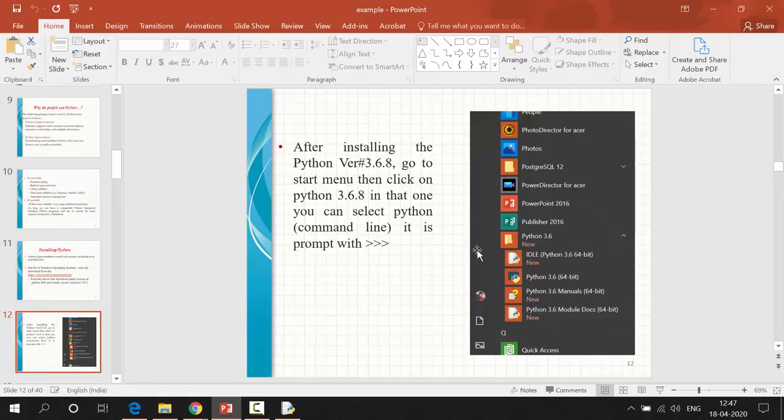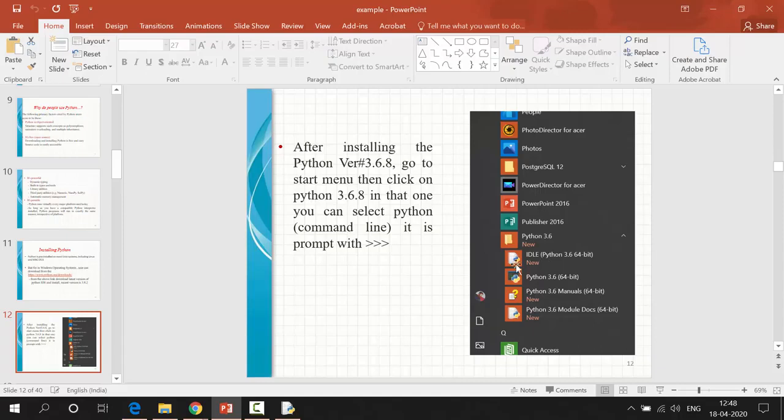After installing, we will get something like this. Right now in my system I have installed Python 3.6. Whatever version from 3 plus, you can install; not only 3.8, any 3 plus version you want. No problem. After installing you will get this. See, this is IDLE. This is the platform for running Python scripting.